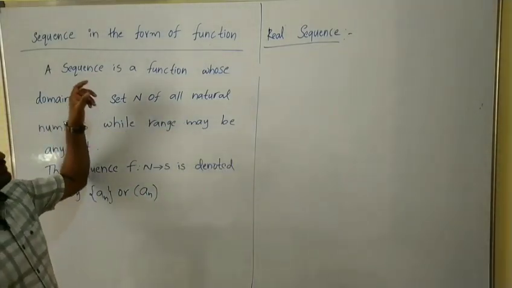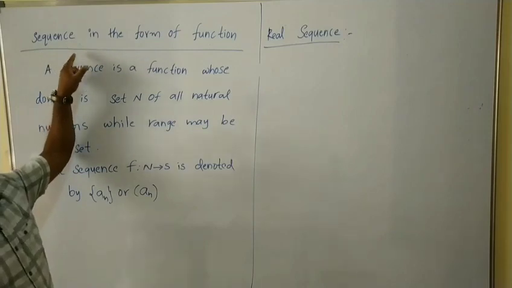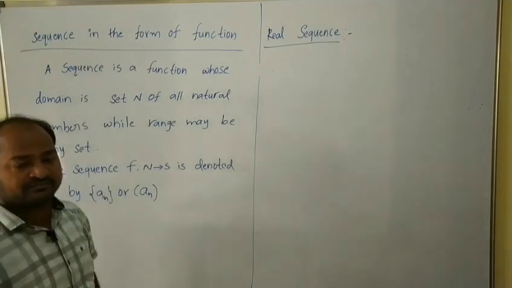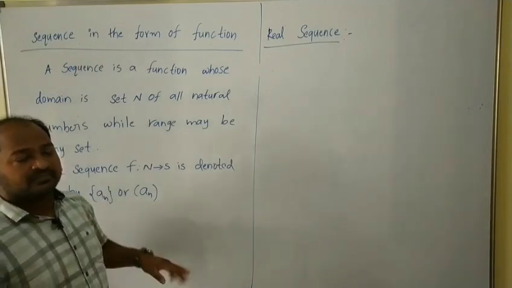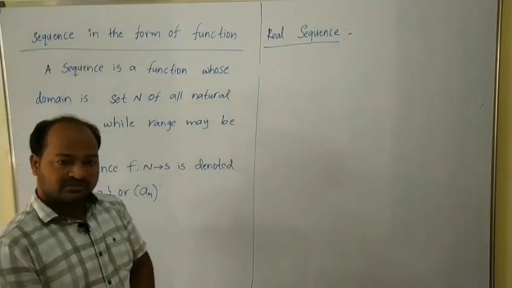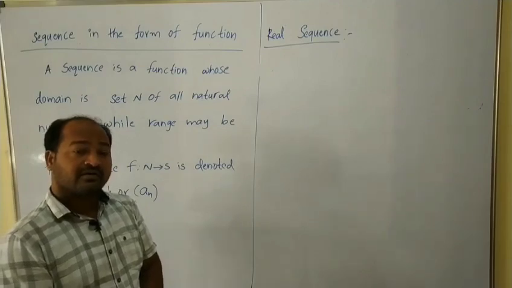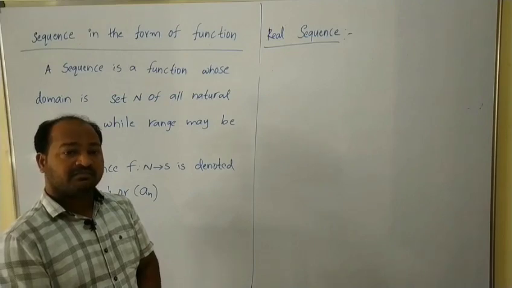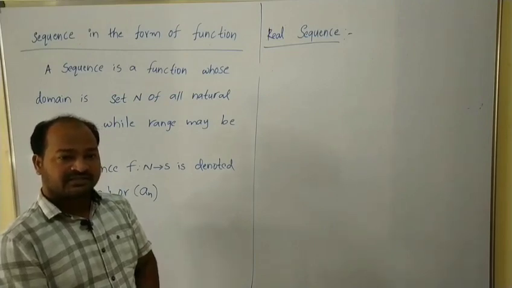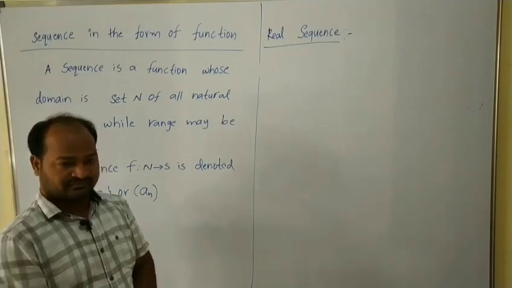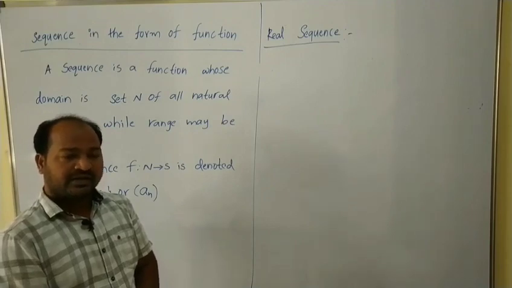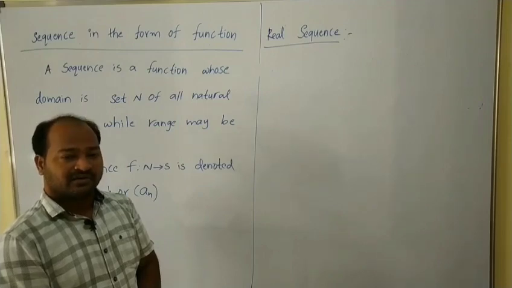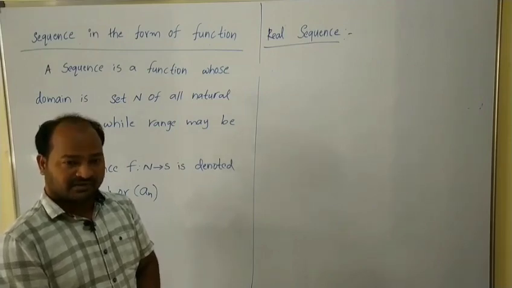So now let us see what is a sequence in the form of a function. Here the sequence we can also write in the form of a function. Function means it consists of a domain. So here we need to consider that the domain is the set of natural numbers or a subset of natural numbers.